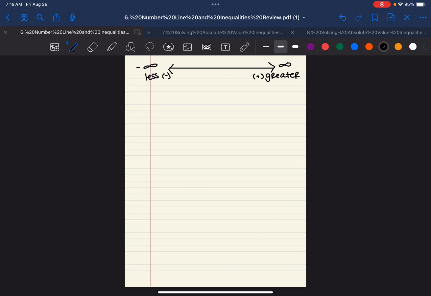Right? We agree? Cool. But the biggest part is, remember I told you that the arrows on our number line actually help us figure out which symbols to use. So those are your two. If we're going to shade this way, we're going to use the greater than symbol. But if we're shading this way, we're going to use the less than symbol. And if you forget, it's on the number line. So make sure you write this kind of small at the top.